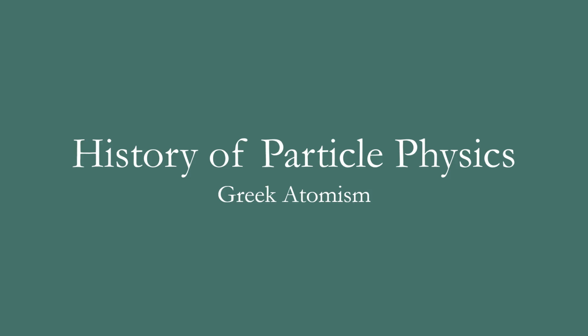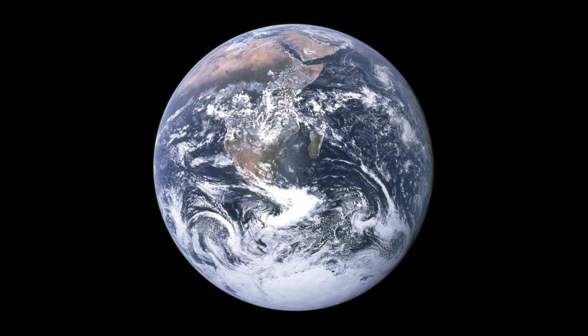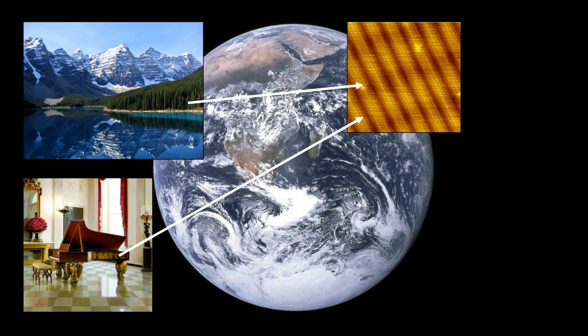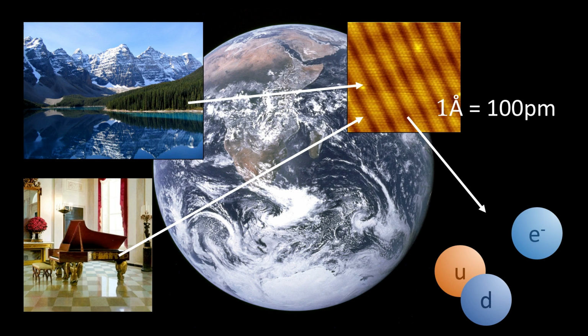Today, most of us are aware that the world around us is ultimately made up of really small particles. We know that most of the things we see and touch are made up of atoms, which are themselves almost unimaginably small, and that they in turn are made up of even smaller particles, such as electrons and quarks.